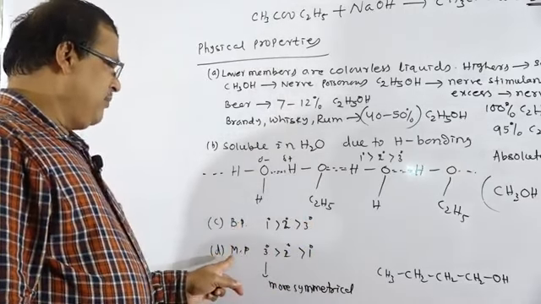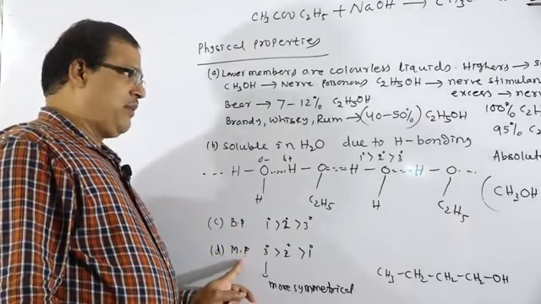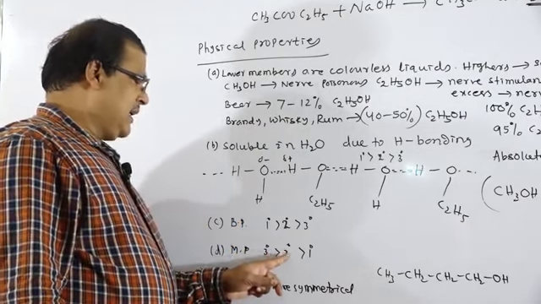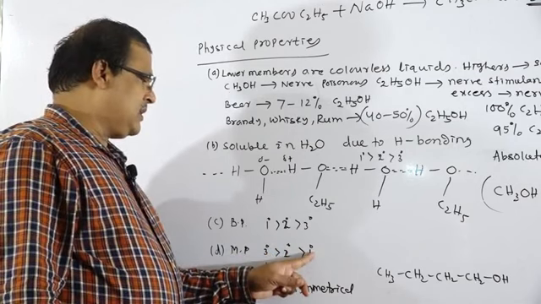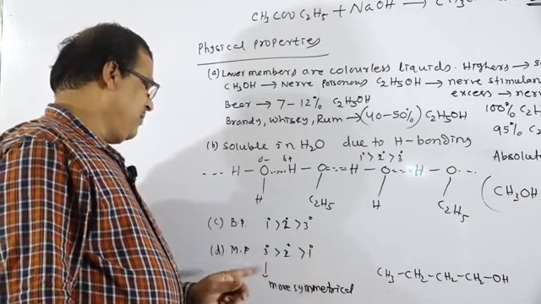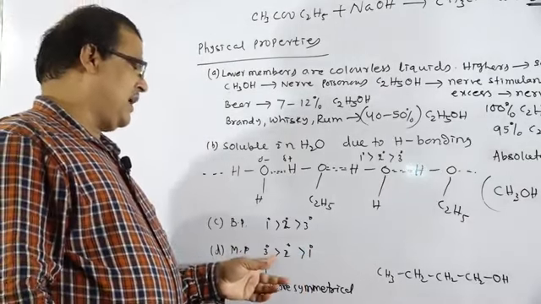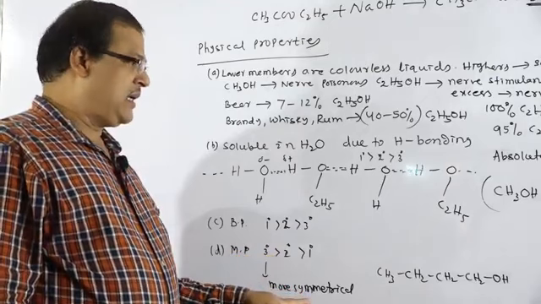Next we will go for the melting point. This is the melting point trend: tertiary greater than secondary, greater than primary. Tertiary has a more symmetrical structure.